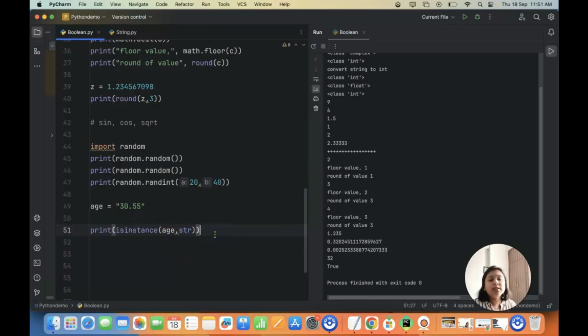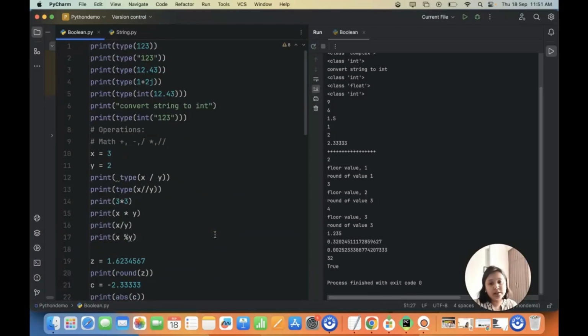So now if you see, we have learned a lot of things in this particular video. First is how you can go ahead and check the data type of your different numbers like integer, float, and complex data type. Then we have seen some manipulations on top of it, like the math operations: plus, minus, multiplication, division, float division, modulus, right?